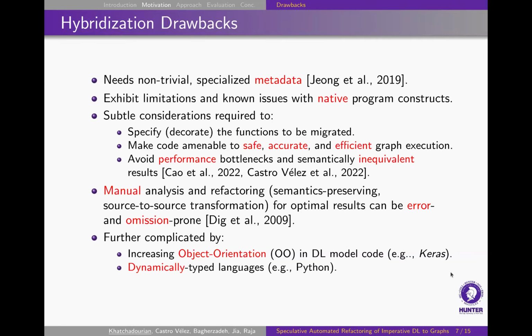There are subtle considerations for specifying or decorating the functions to be migrated in such a way that the code is safe, accurate, and efficient at runtime, and also to avoid performance bottlenecks and ensure semantically equivalent results. So this requires a lot of manual analysis and refactoring in order to be optimal and could be error and omission prone. It's furthermore complicated by the increasing amount of object orientation found in deep learning frameworks and idioms, as well as, of course, dynamically typed languages such as Python.